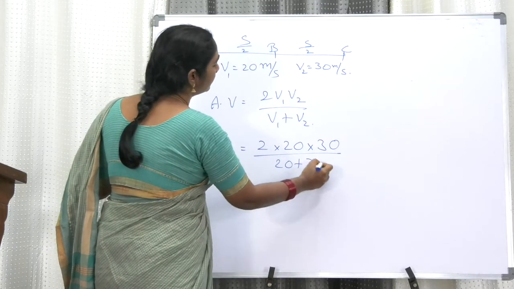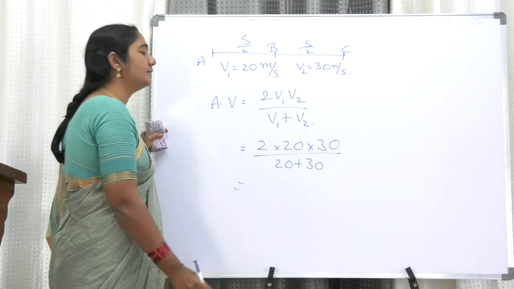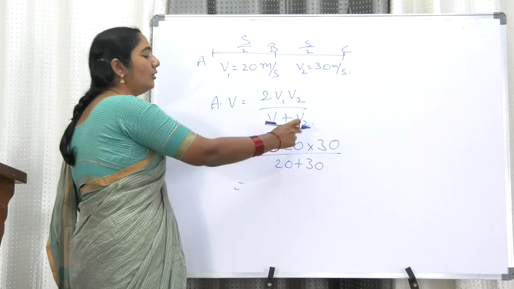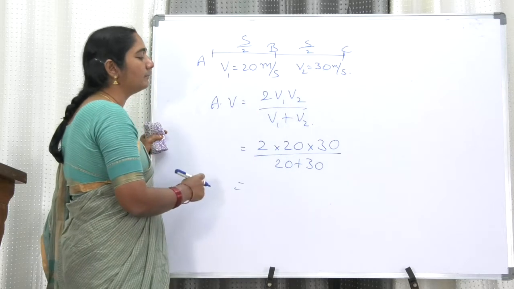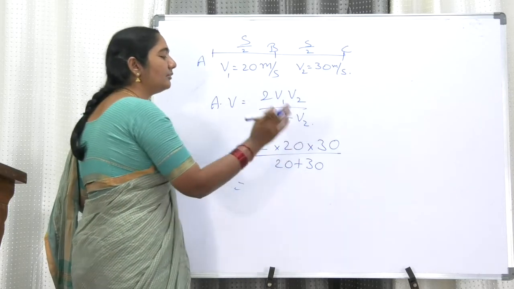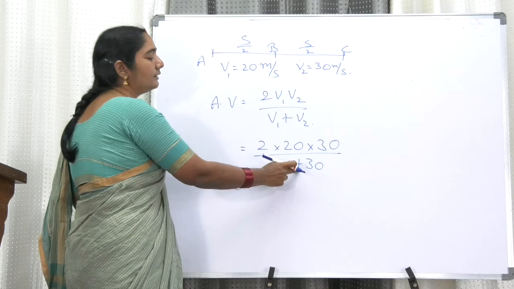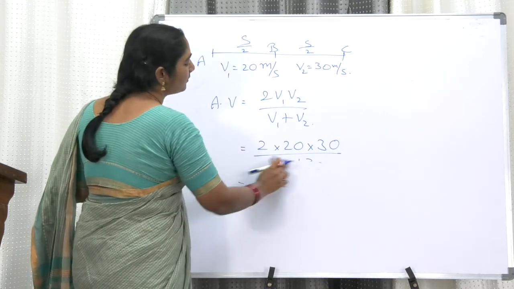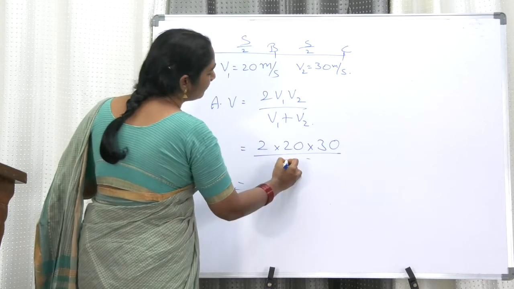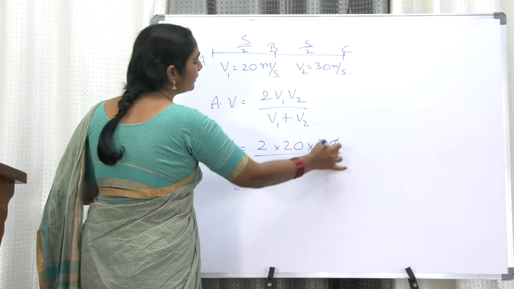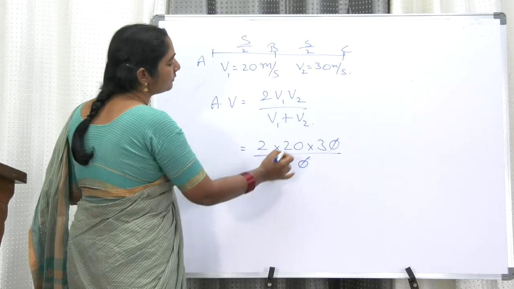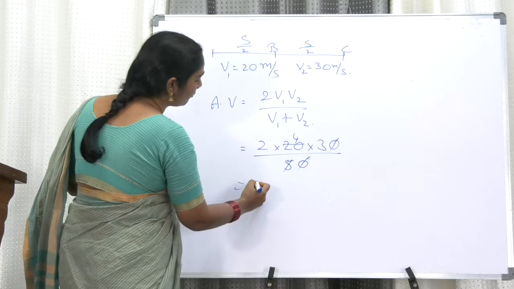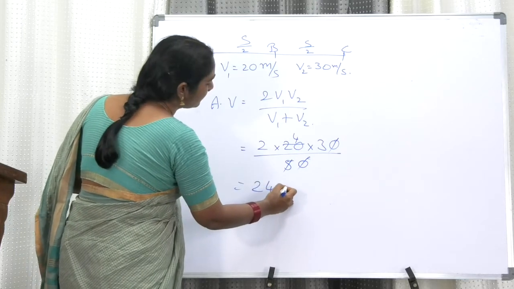My dear friends, please try to remember whenever there is plus or minus, you cannot cancel. First you must add them. If it is multiplication, you can cancel, but you cannot cancel whether it is plus or minus. So now 20 plus 30 becomes 50. Now in this step, 0 and 0 get cancelled. 5 1s are 5, 5 4s are 20. Now 4 2s are 8, 8 3s are 24. So 24 meter per second.